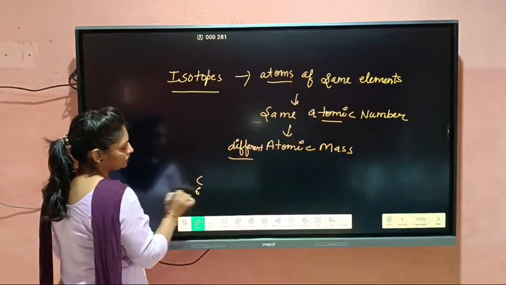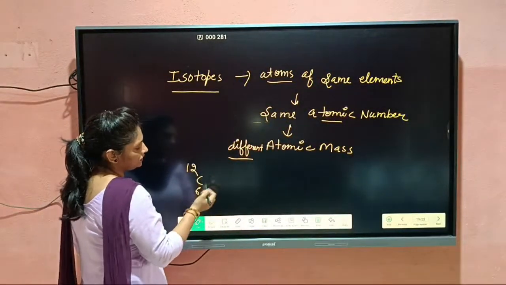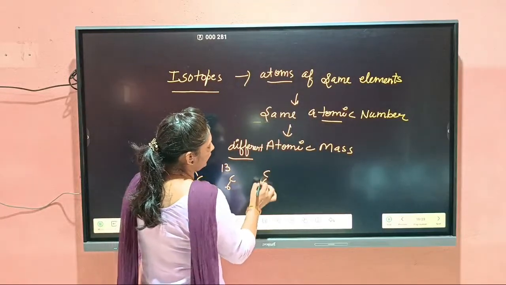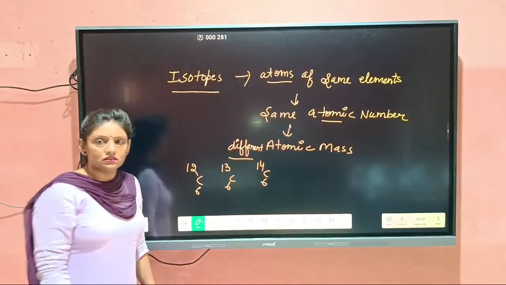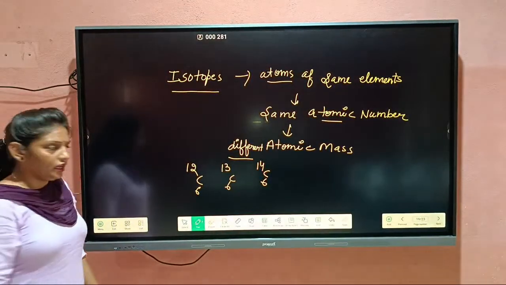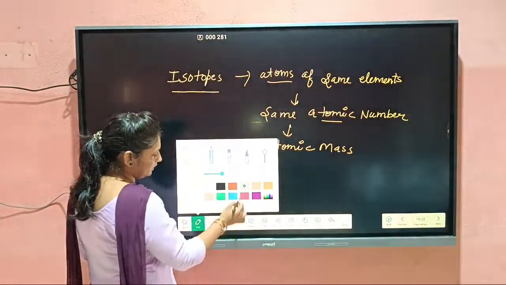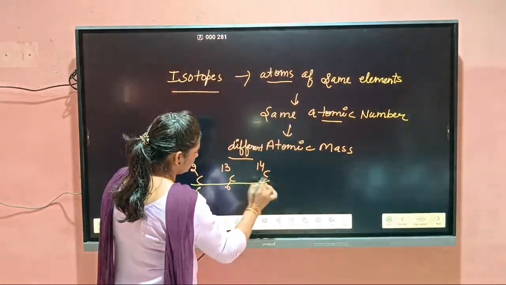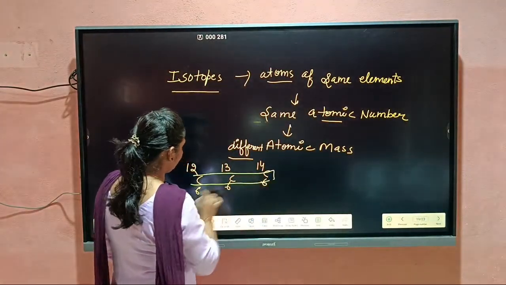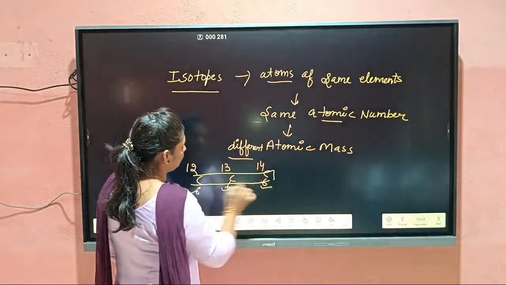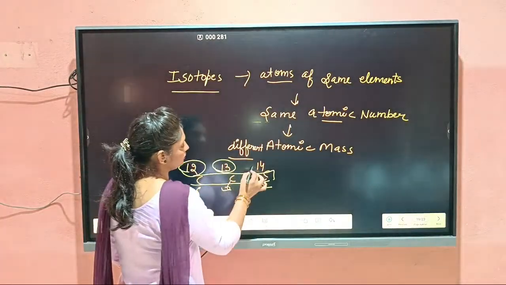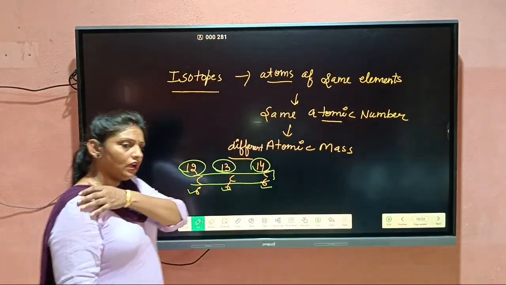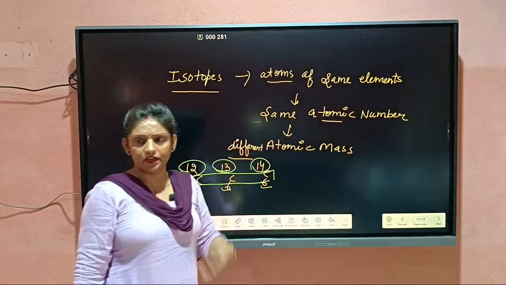Like carbon, C-6, 12, 13, it may exist in C-6, 14. Here all are atoms of carbon. The atomic number is the same here, but the mass number is different. At the time of Mendeleev, they were not predicted.